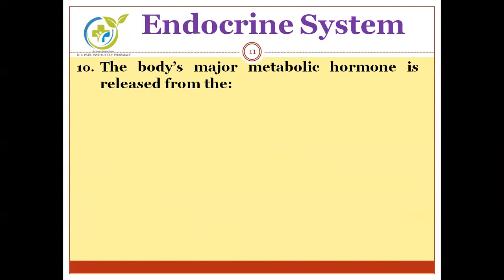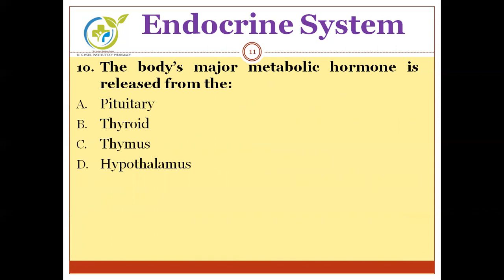Next, the body's major metabolic hormone is released from, options are pituitary, thyroid, thymus, hypothalamus. Can you guess the correct answer? The correct answer is thyroid.